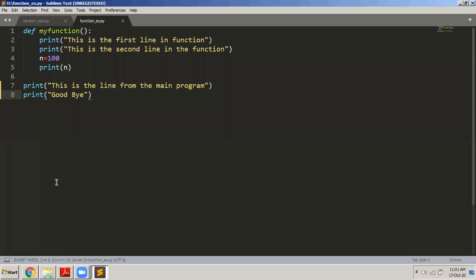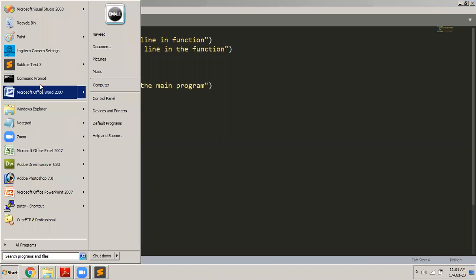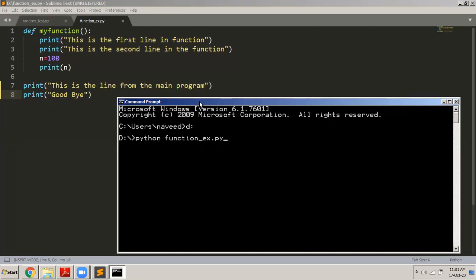goodbye, something like that I will write. So this print goodbye also belongs to the main program. These 2 statements belong to the main program. Okay. Now if I execute this program, see what happens. So file, I save this, I go to the command prompt, and then here I go to the D drive because my programs are in the D drive, and then I say Python function example.py.